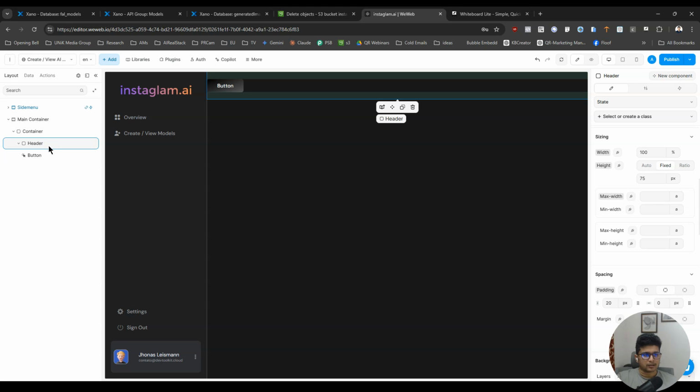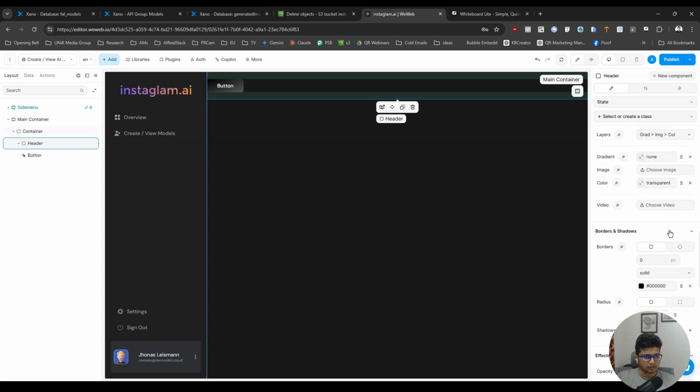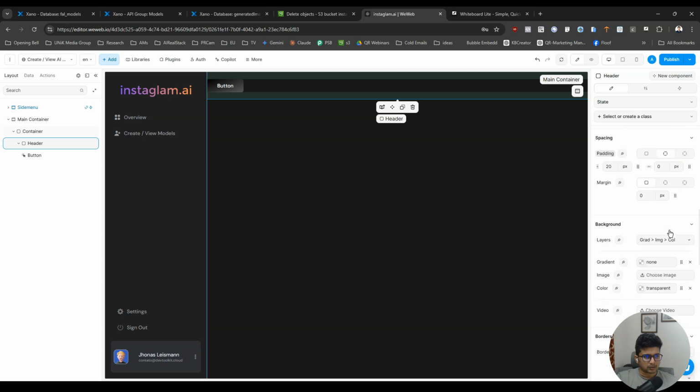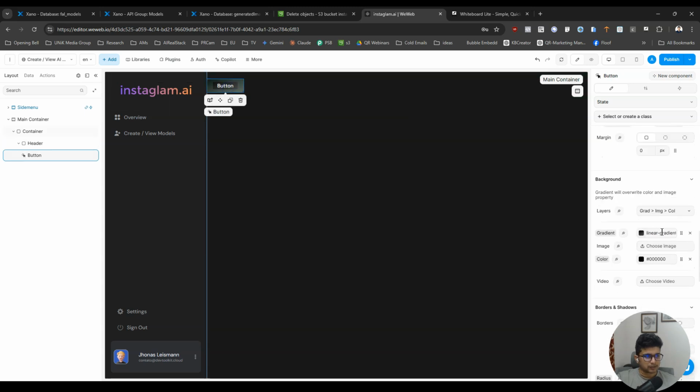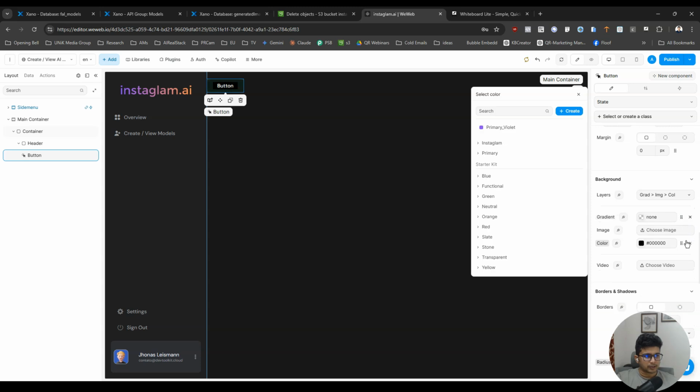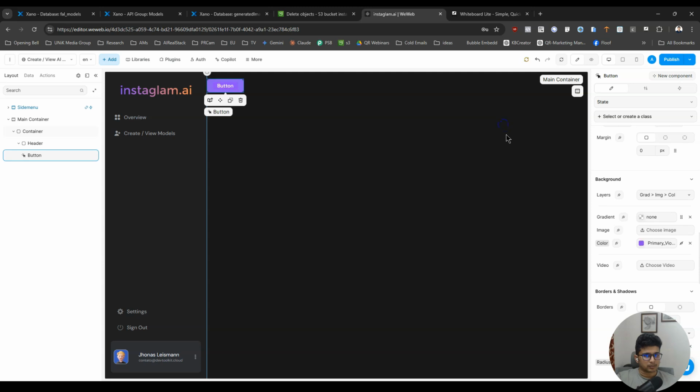And header, yeah, this. And I am starting to dislike the gradient of the button. So let me just get rid of this. Let me use a color, and I'm gonna use the primary violet. Ugly.